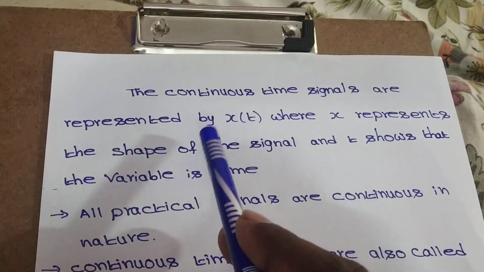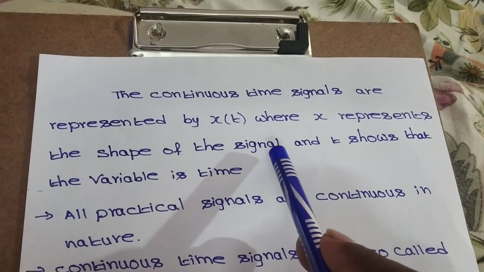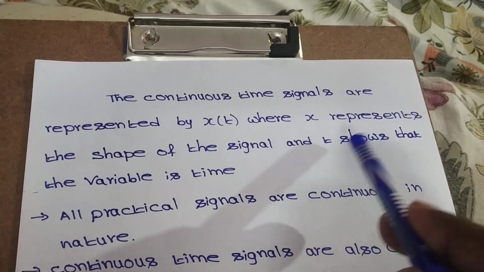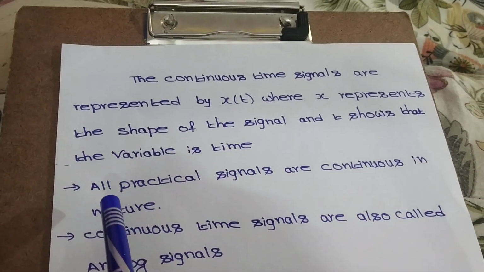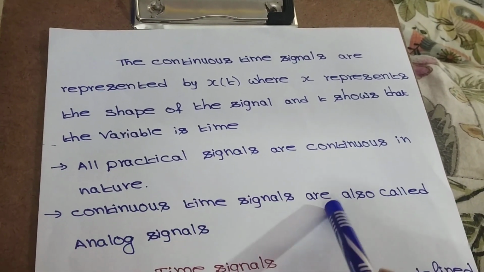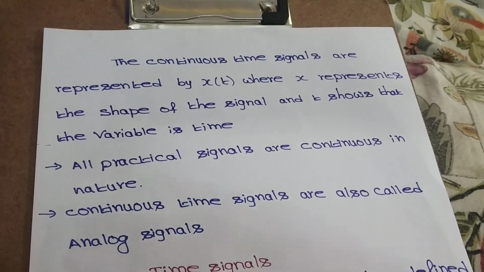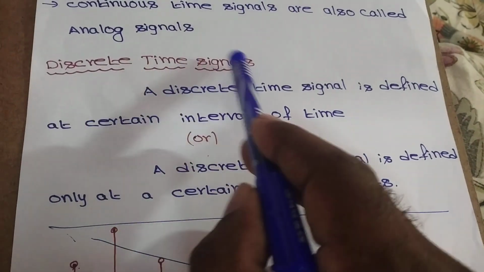Continuous time signals are represented by x of t, where x represents the shape of the signal and t shows that the variable is time. All practical signals are continuous in nature. Continuous time signals are also called analog signals. Next one, discrete time signal.